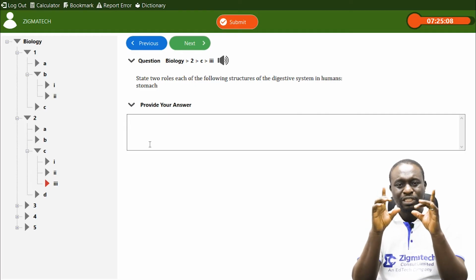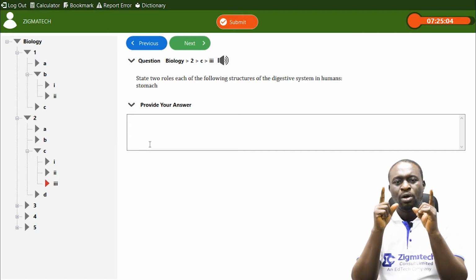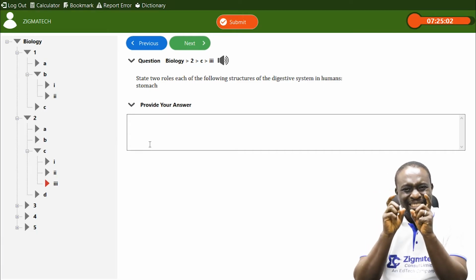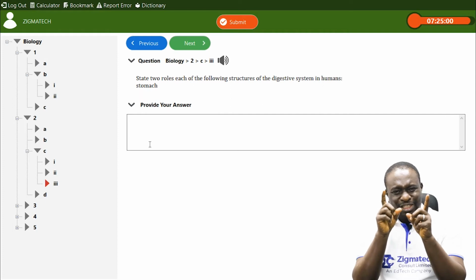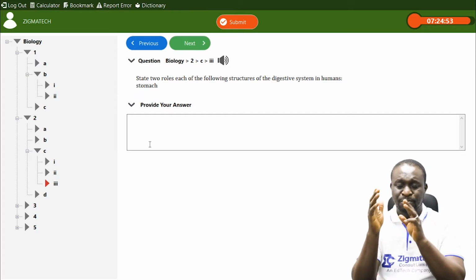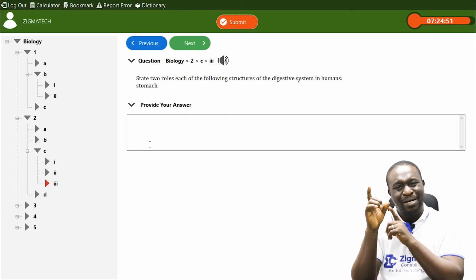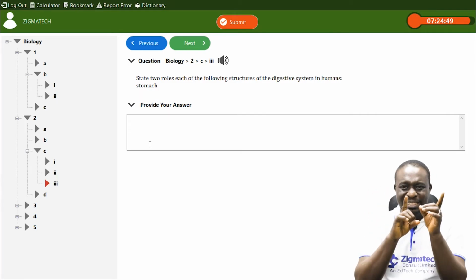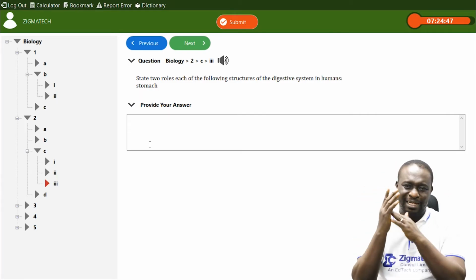Now, it's very important for you to understand that some enzymes work best at a specific pH. pH talks about the degree of acidity or alkalinity of a solution. So an enzyme works best at a particular degree of acidity or alkalinity.